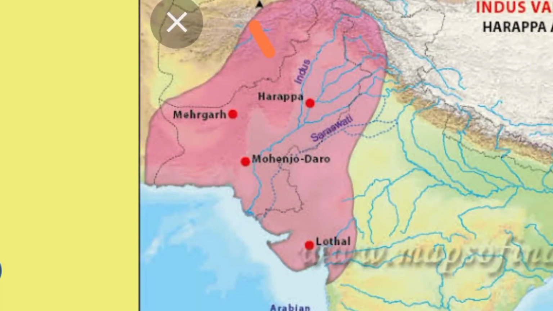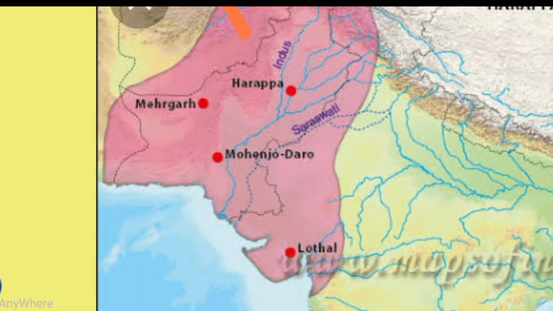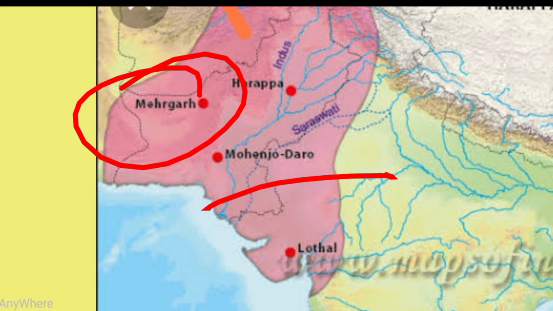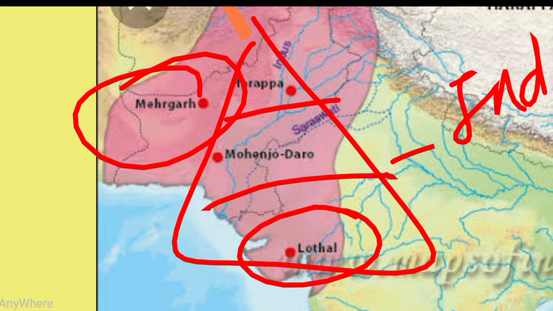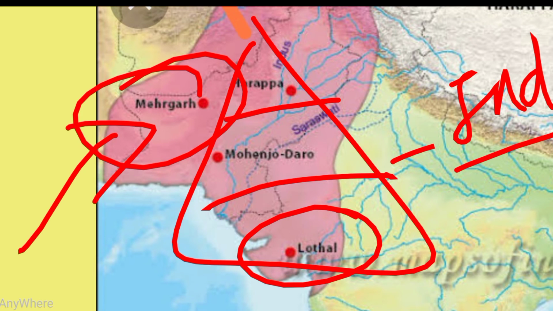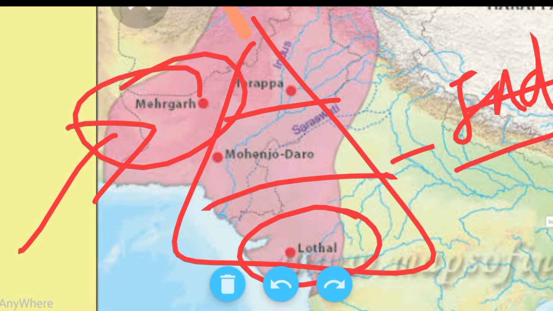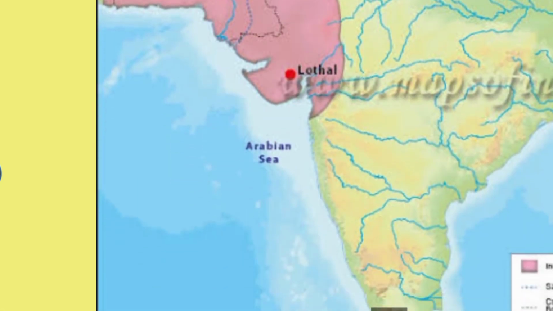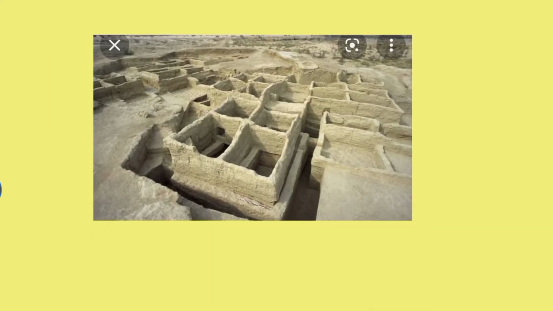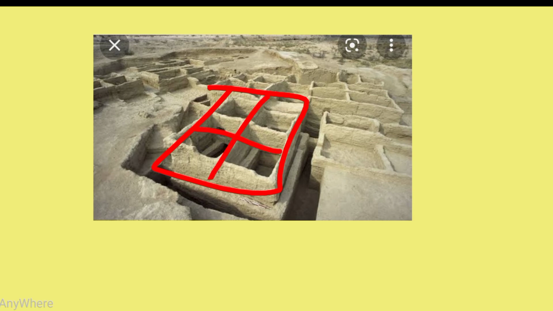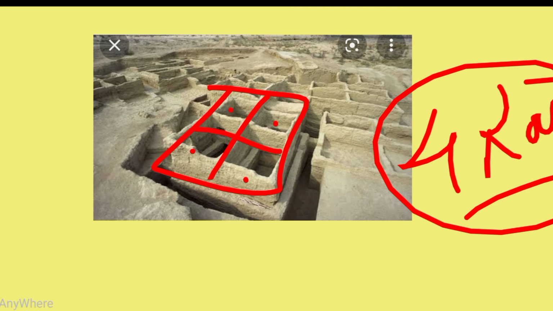Apply one map here for the important sites. This is Mehrgarh in Pakistan, the Mohenjo-daro site, Harappa site and Lothal site. These are sites of the Indus civilization, and here is Mehrgarh. We have found a lot of evidence in Mehrgarh also. Then next, the house system of Mehrgarh has four rooms. Here is a room system of one, two, three, four rooms in Mehrgarh, and it creates a village system.